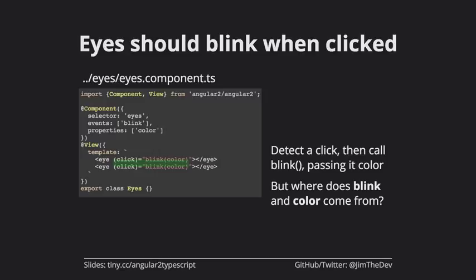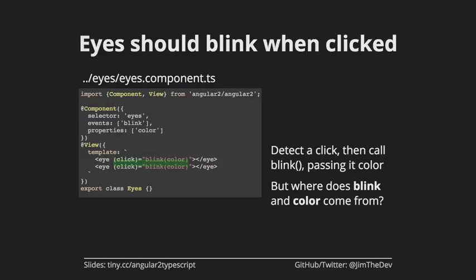And by detecting that click event, so now here we're in actually eyes. So we haven't looked at this file yet, but this is the component eyes. It looks very similar to the person component. There's a couple differences, but fundamentally, our template says we have two eyes, and each has a click event on them that we're looking at. And when that click event happens, call blink and pass in the color.